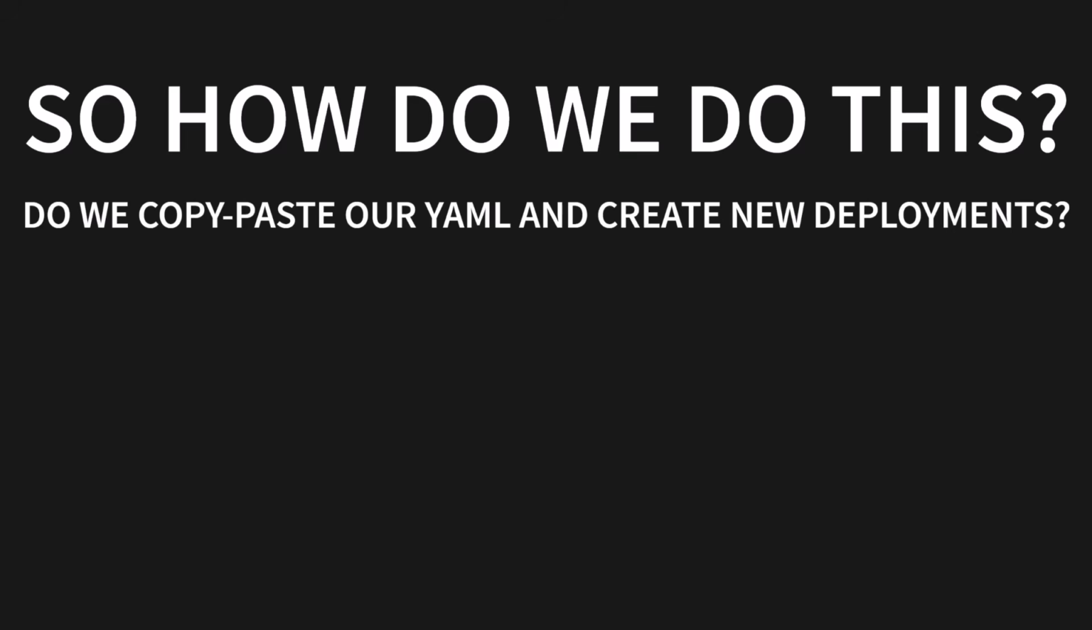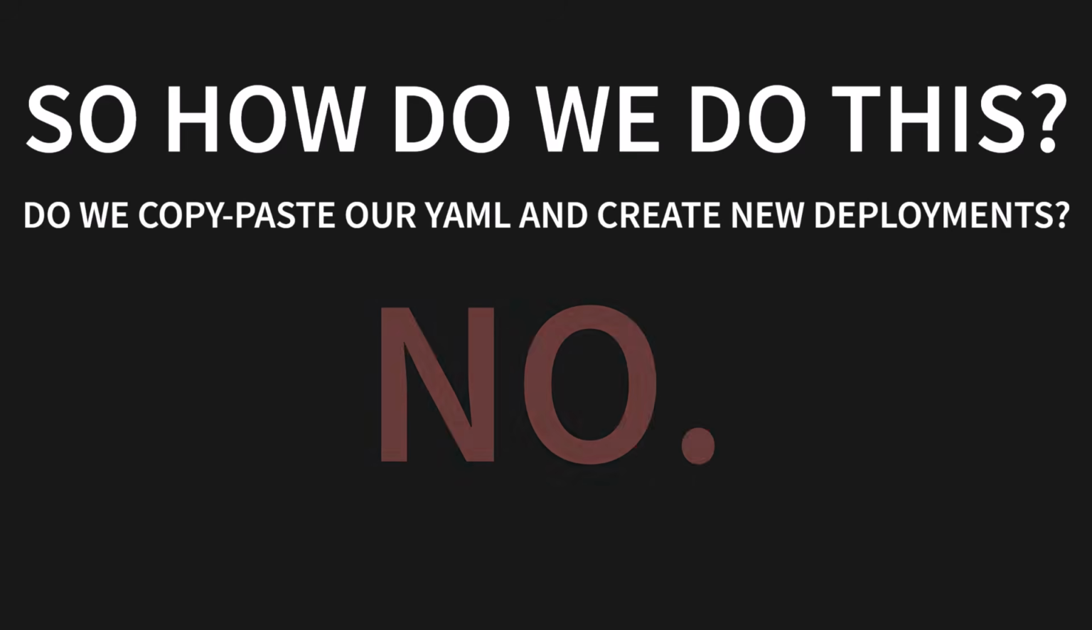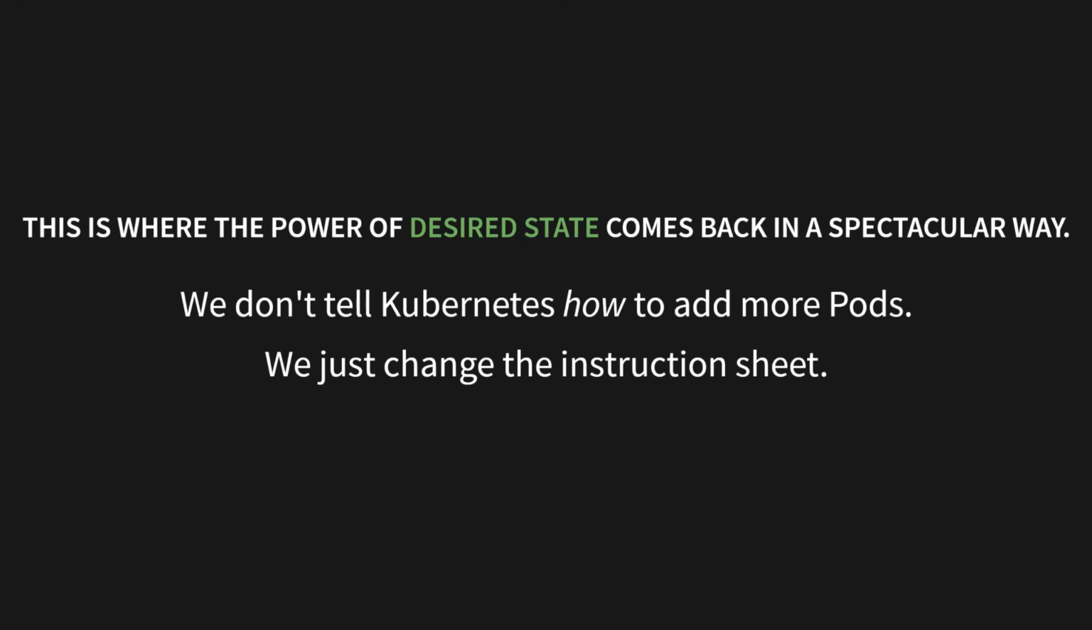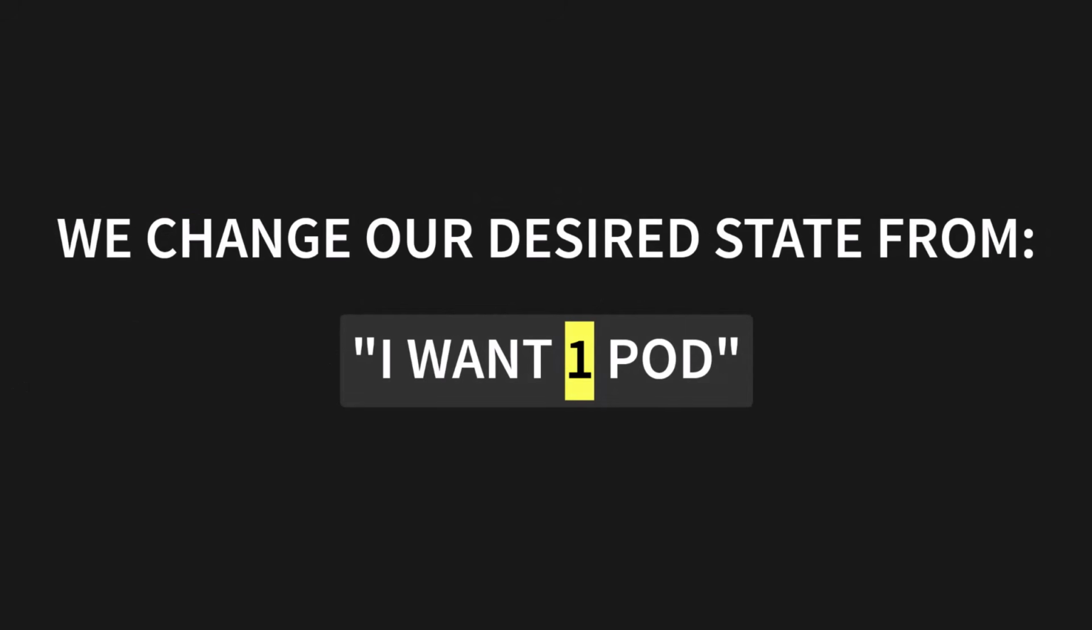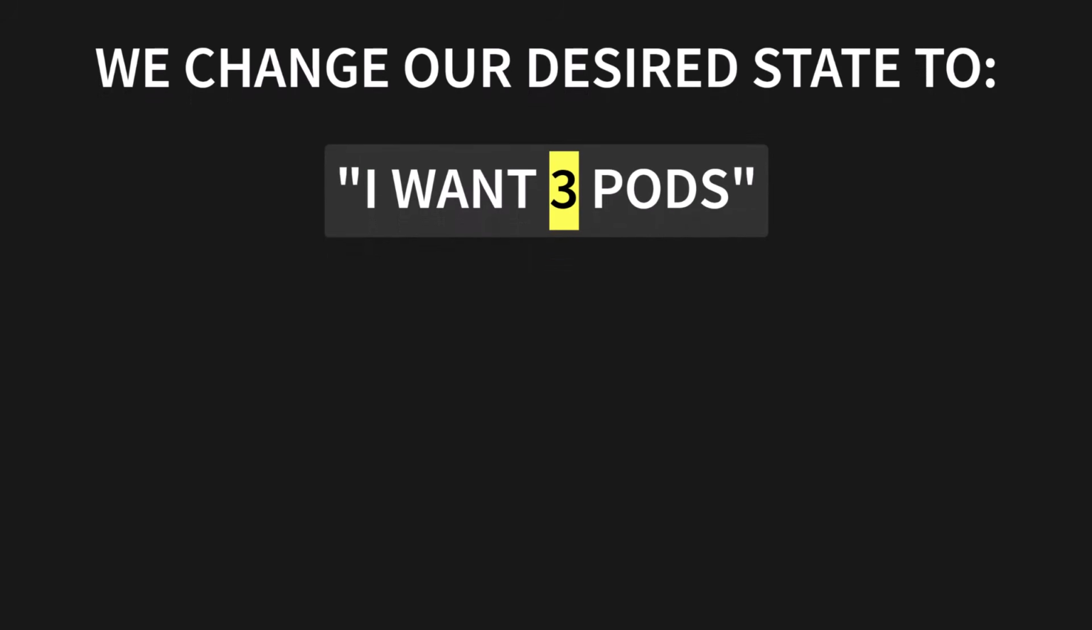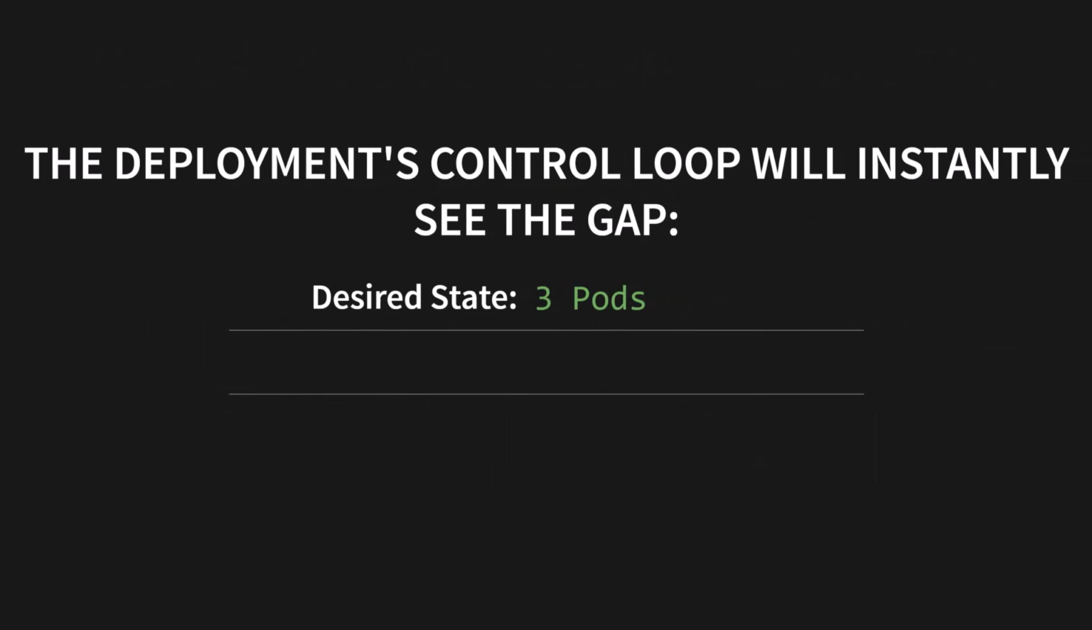So how do we do this? Do we copy-paste our YAML file and create new deployments? No. This is where the power of desired state comes back in a spectacular way. We don't tell Kubernetes how to add more pods. We just change the instruction sheet. We change our desired state from I want 1 pod to I want 3 pods. That's it. The deployment's control loop will instantly see the gap.